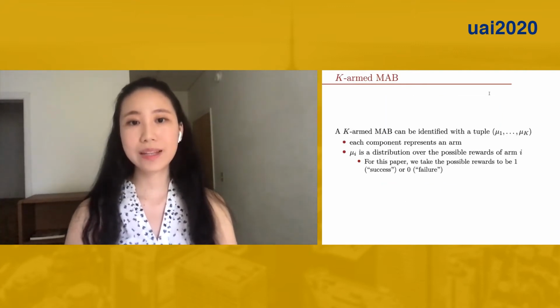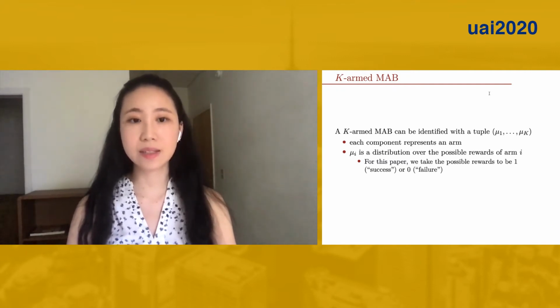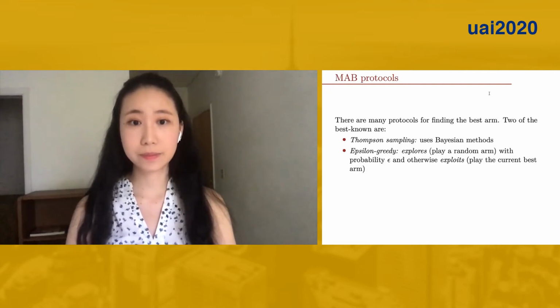Formally, we can define a k-armed MAB as a tuple. Each mu_i is the distribution over possible rewards of arm i. In the paper, we assume there are two possible rewards, 1 and 0.